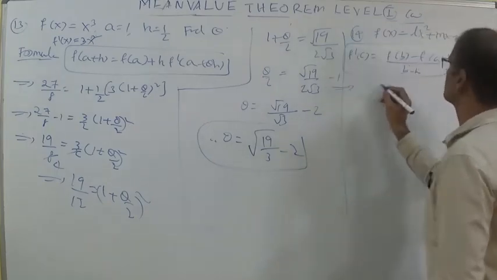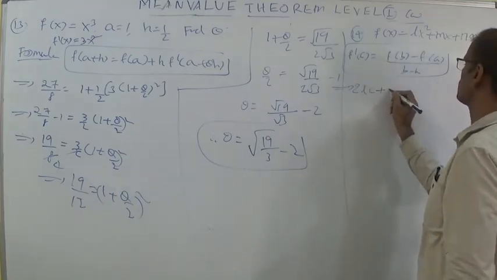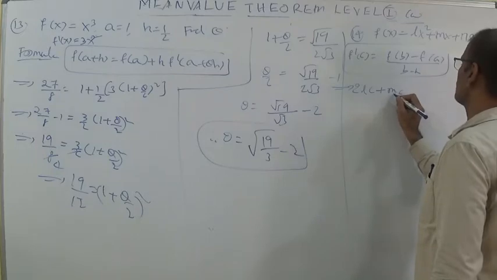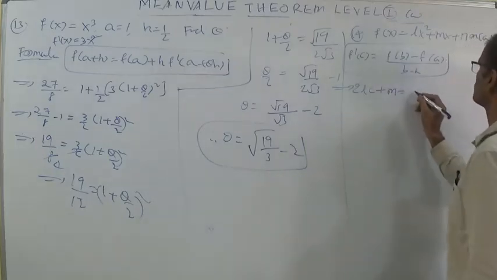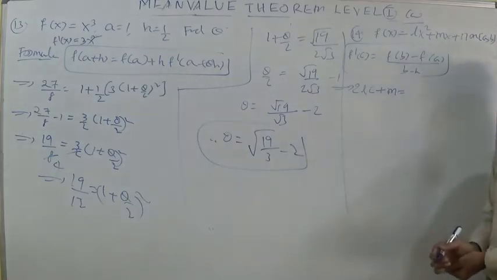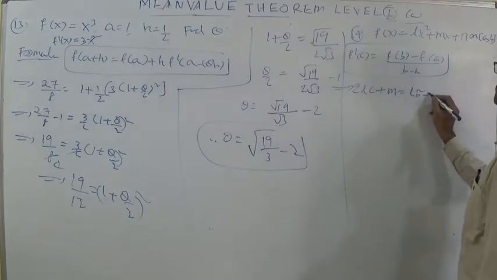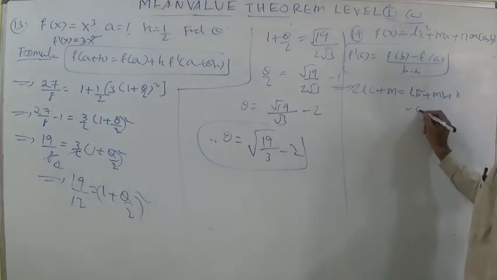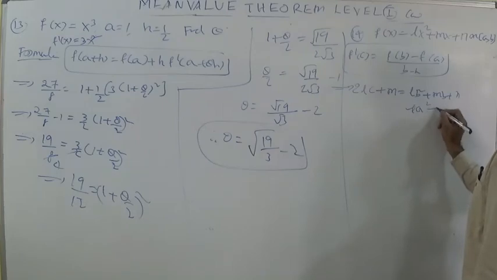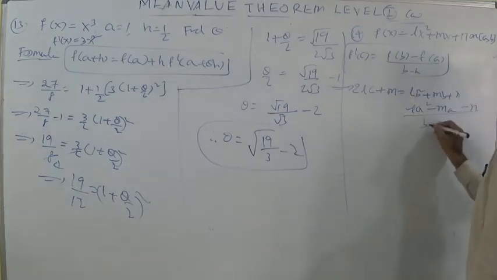So f dash c is 2Lc plus m. 2Lc plus m is equal to, here you substitute the value b instead of x, it can be written as Lb square plus mb plus n minus La square minus ma minus n, whole by b minus a.